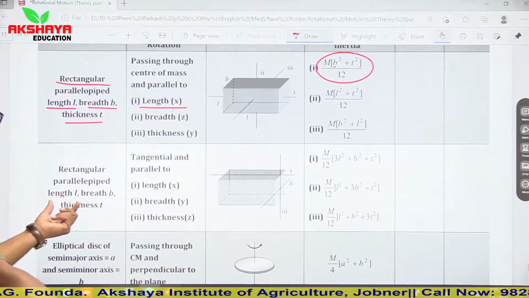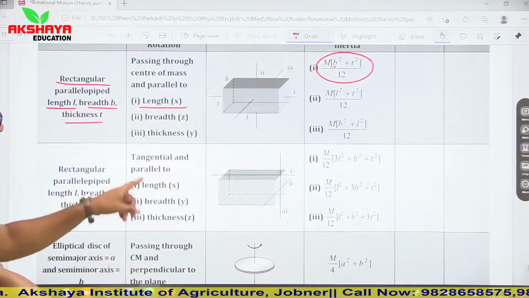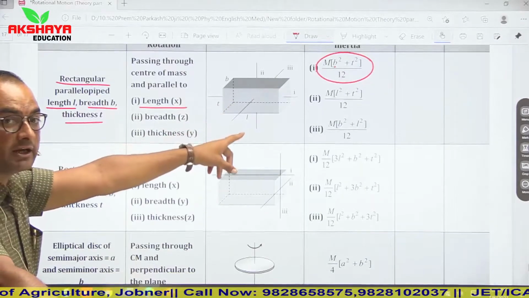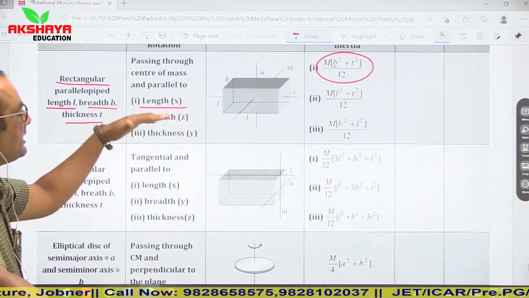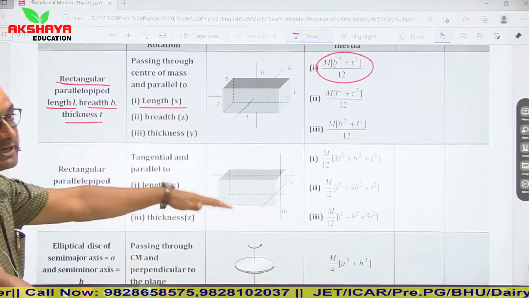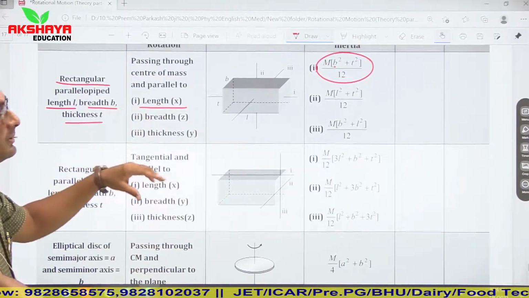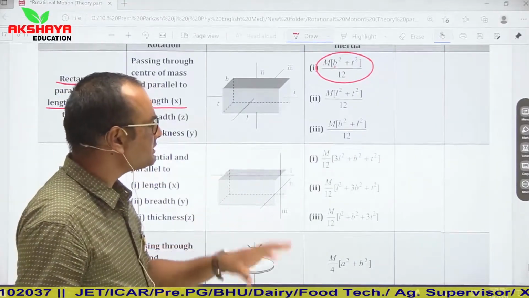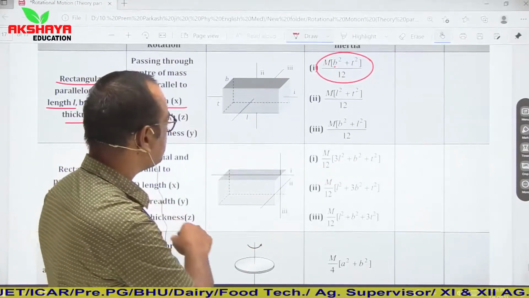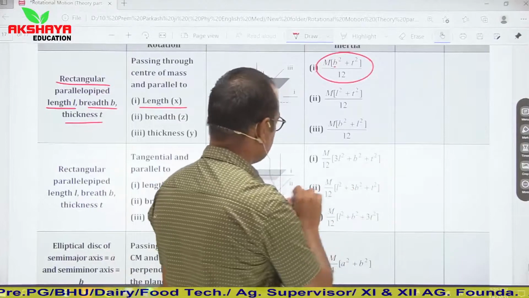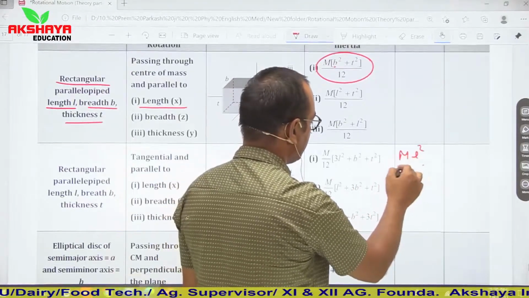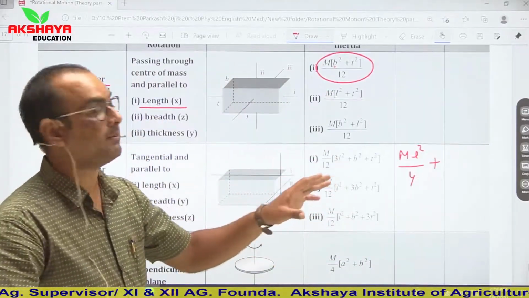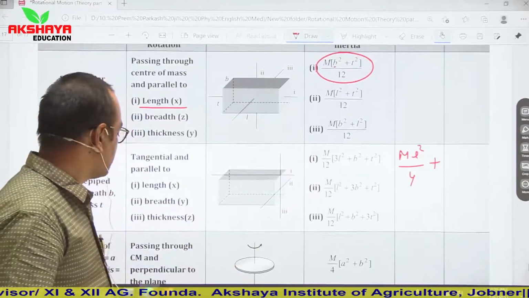Now rectangular parallelopiped, length L, breadth B and thickness T. Initially we talked about an axis passing through center of mass and parallel to either length, breadth or thickness. Now tangential, passing through and parallel to length, breadth and thickness. The concept will be the same again. If it is parallel to length, then it will be ml square upon 4, and for all the remaining cases it will be ml square, mb square by 12 plus mt square by 12. So this is the concept.